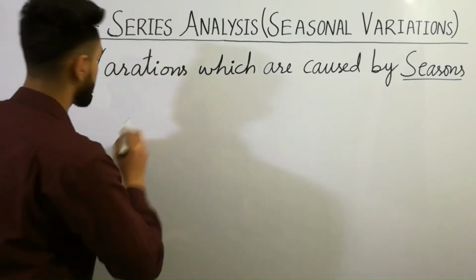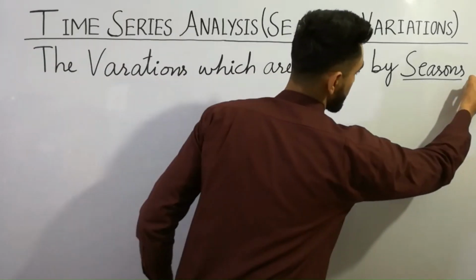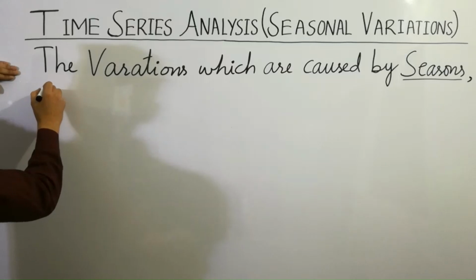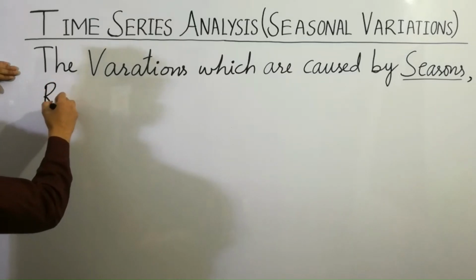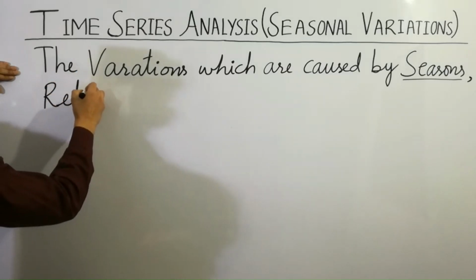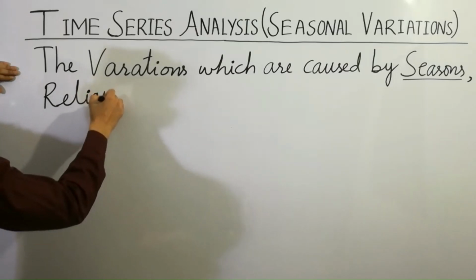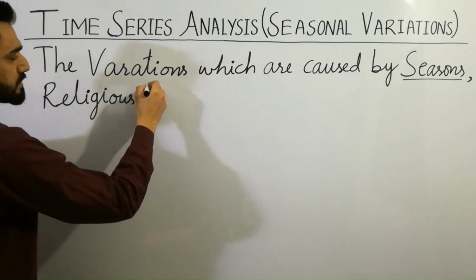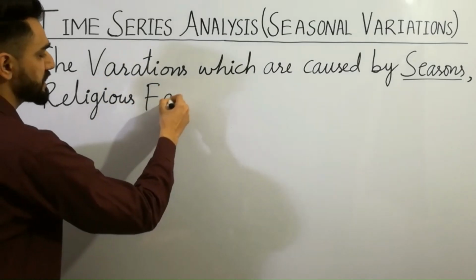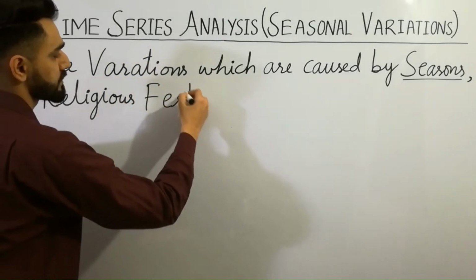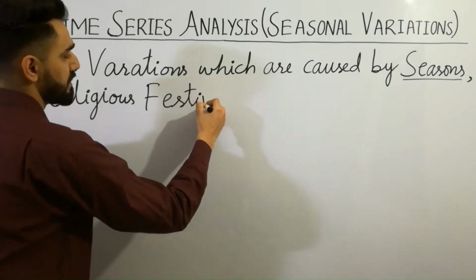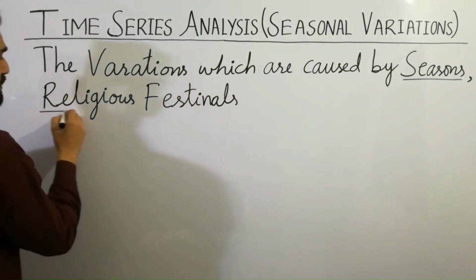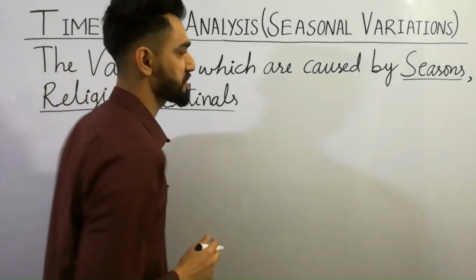The next point is here. Number two: religious festivals. Very, very important point. Religious festivals. This is the second most important point about this definition.